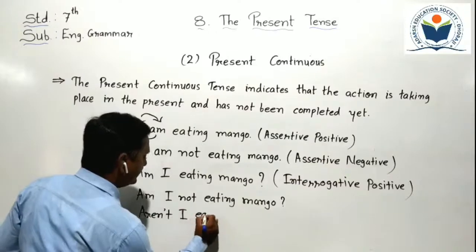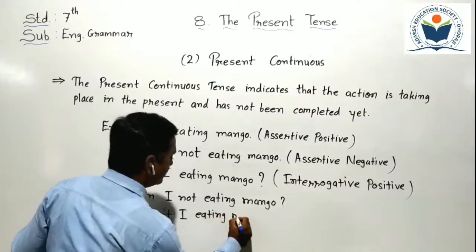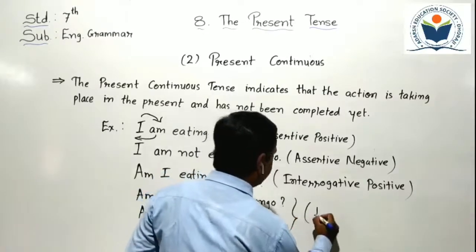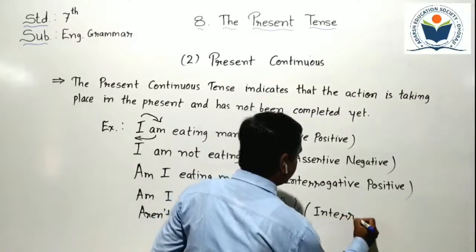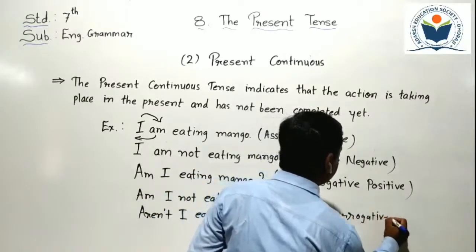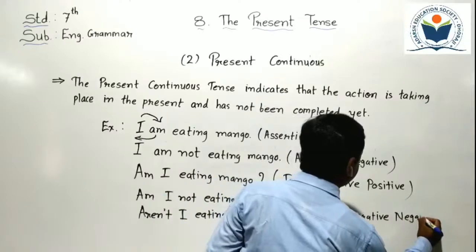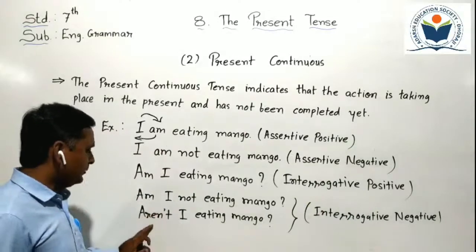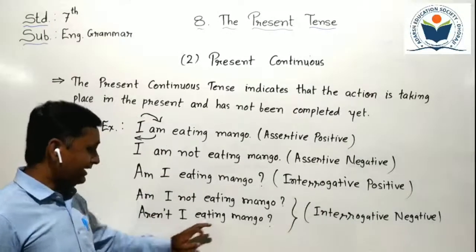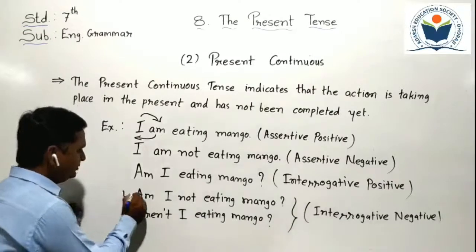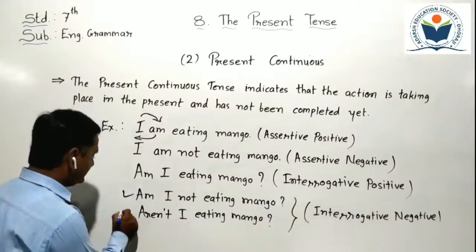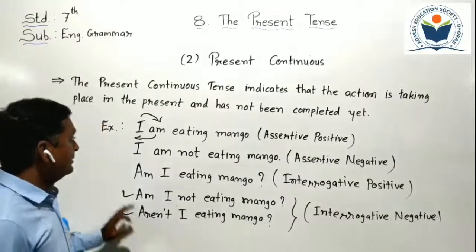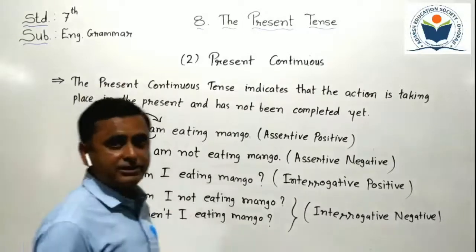Aren't I eating mango? Both sentences are known as interrogative negative. Can you understand, students? Am not, the short form is aren't. Keep in mind, aren't I eating mango? So this sentence is known as without contraction. This sentence is known as with contraction, as we learned in our 6th standard. Keep in mind. So here is our present continuous tense.